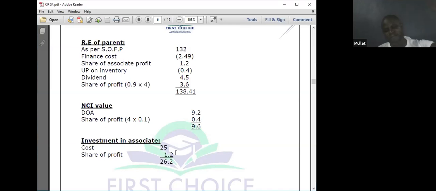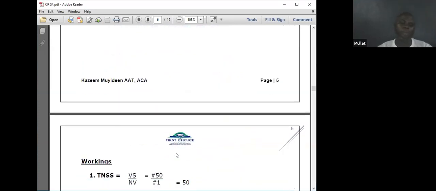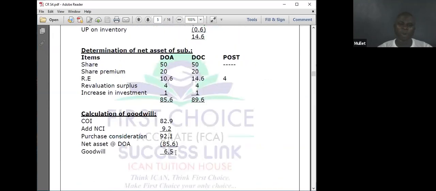We should have credit retained earnings of the parent, share of profit, with debit investment in associate. That is that. Immediately with the debit, we just go and consolidate.